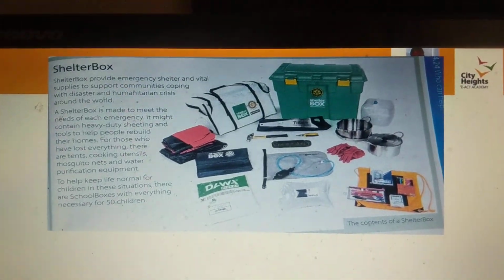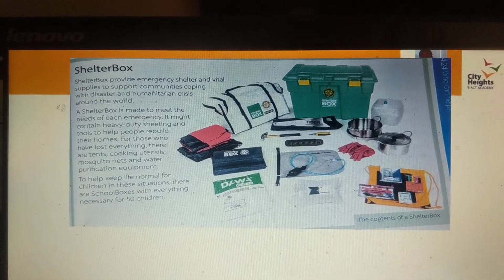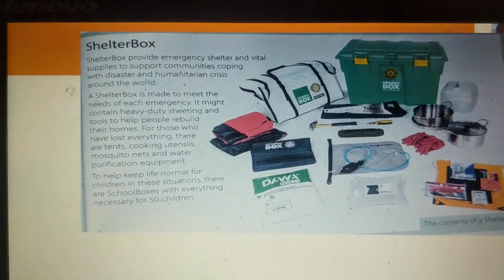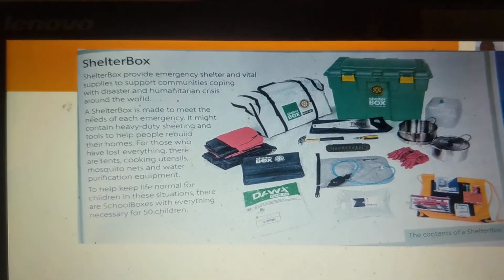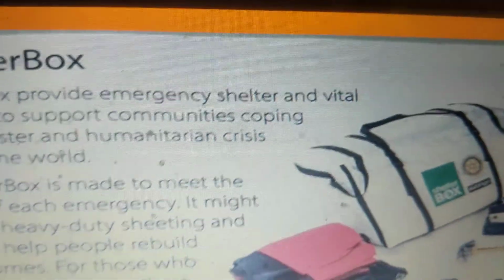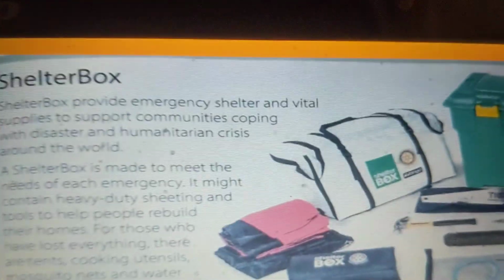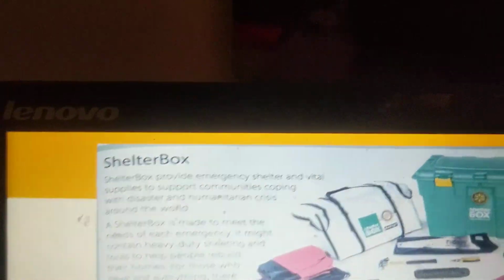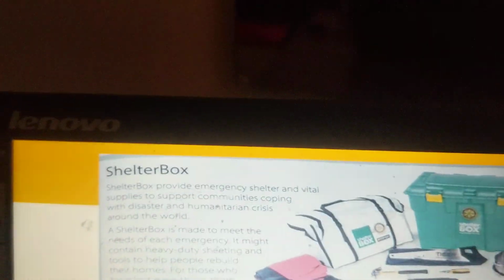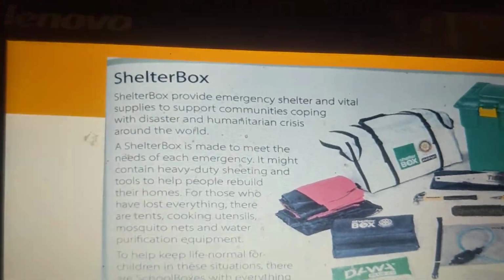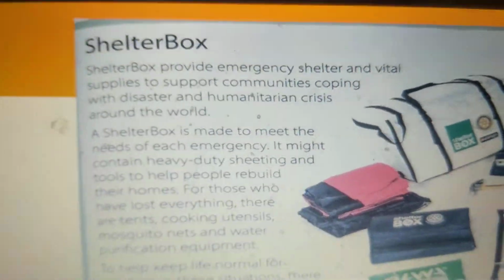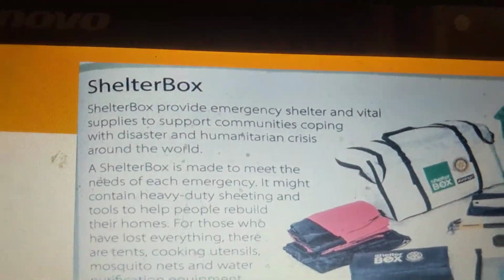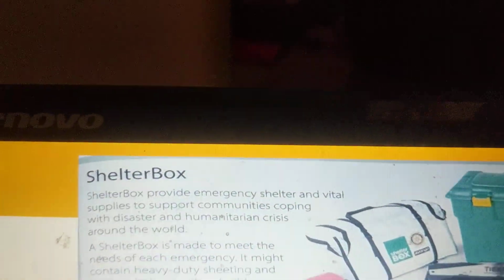Shelterbox is a non-governmental organisation. Shelterbox provides emergency shelter and vital supplies to support communities coping with disaster and humanitarian crisis around the world. A humanitarian crisis means a crisis where you need organizations going into that country to deal with the problem that the country is facing. Shelterbox goes into loads of countries around the world that need their support.